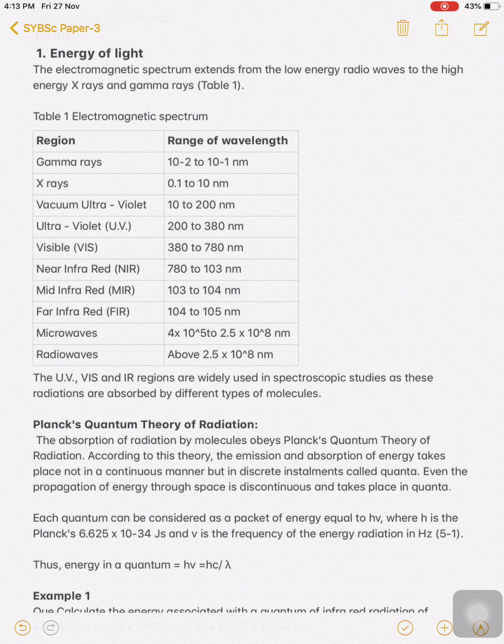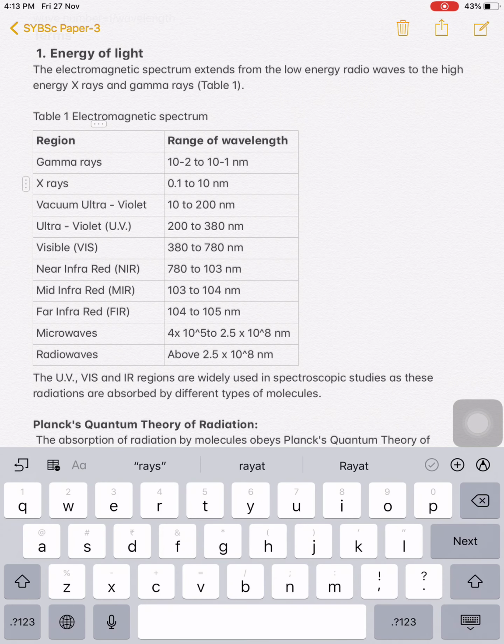In the electromagnetic spectrum, gamma rays have more energy than radio waves. The highest energy radiation in the electromagnetic spectrum is gamma rays. The wavelength of gamma rays extends from 10 raised to minus 2 to 10 raised to minus 1 nanometer. The second is X-rays. Below the gamma rays, X-rays have lower energy than gamma rays. Their wavelength is from 10 raised to minus 1, or 0.1, to 10 nanometer.